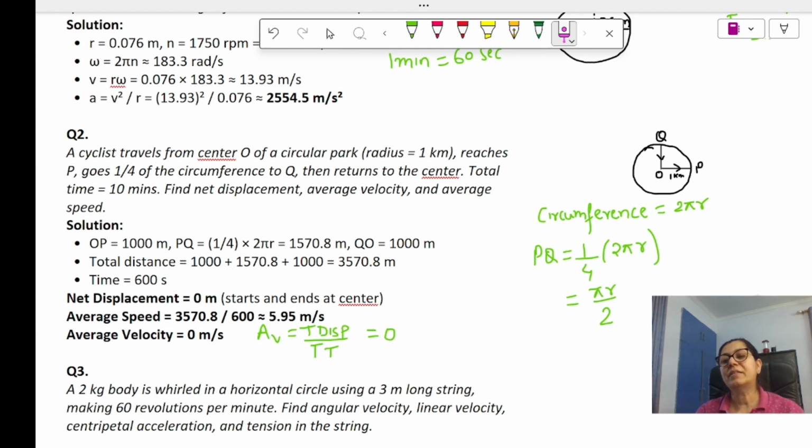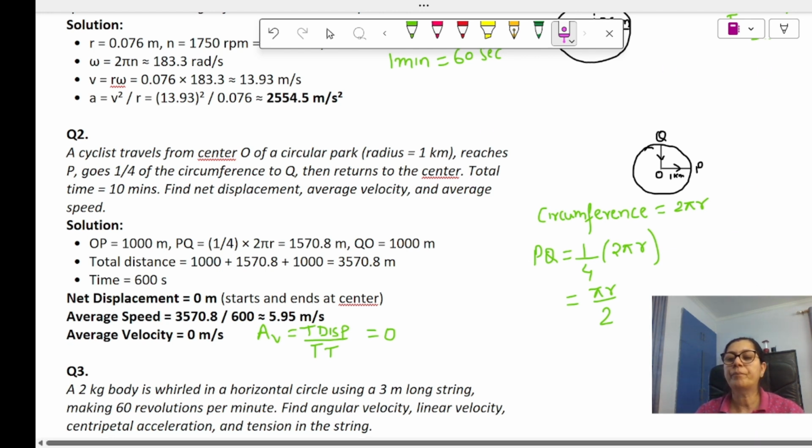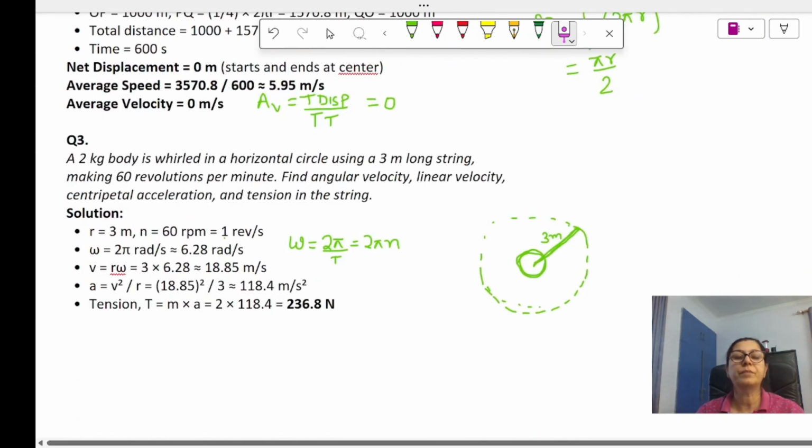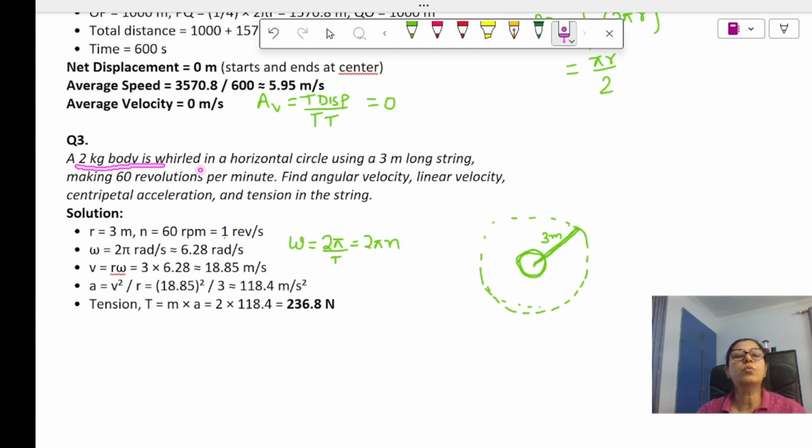Okay. Let's take up one more numerical problem. So you understood this much now? Okay. Now a 2 kg body is whirled in a horizontal circle using a 3 meter long string. The mass of this is 2 kg, this is a 3 meter string, and it is whirled like this. This is my pen and here suppose the object of 2 kg is whirled like this.